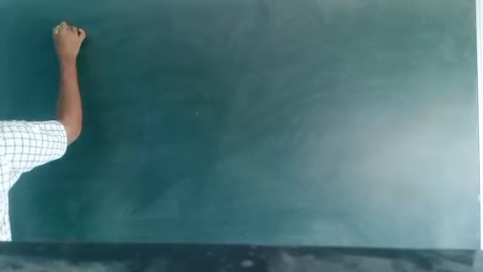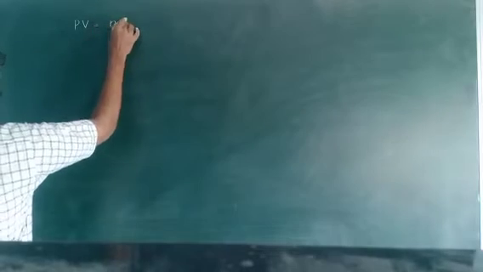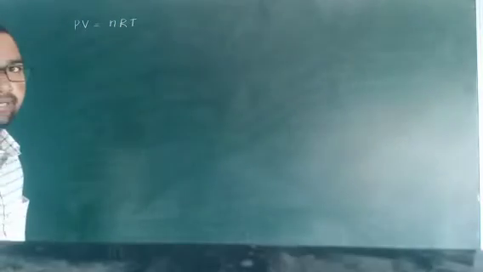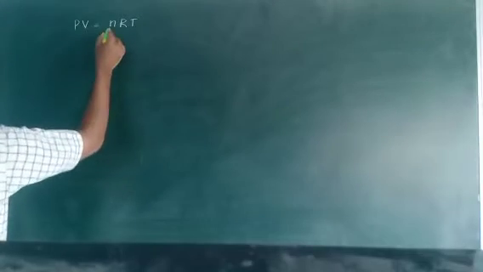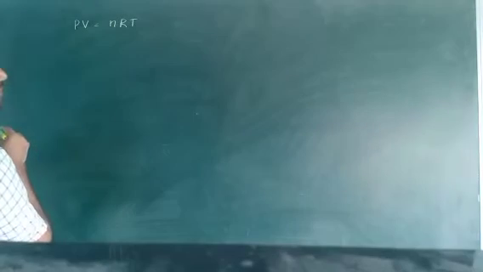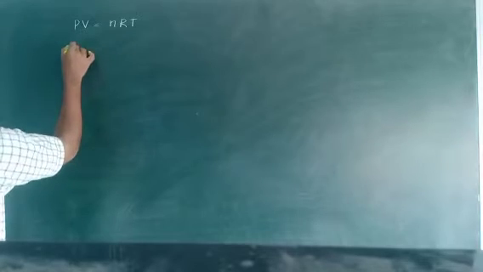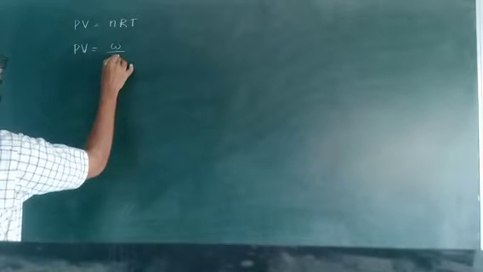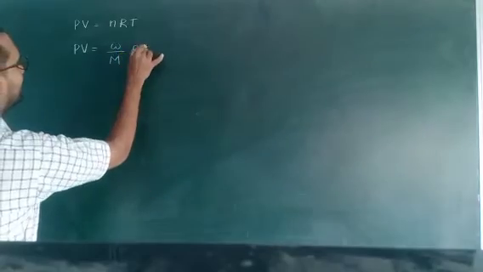Now, different formulas. We know the ideal gas equation PV is equal to nRT. What is n? Number of moles, the formula is weight by molecular weight. So PV is equal to weight by molecular weight, RT.